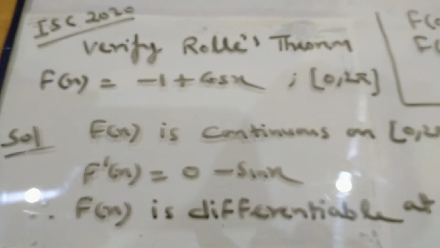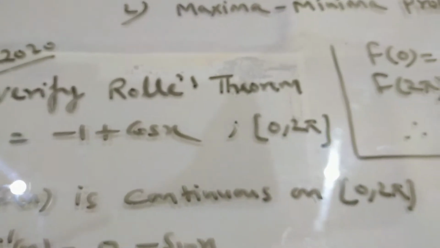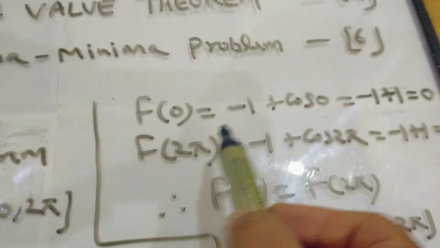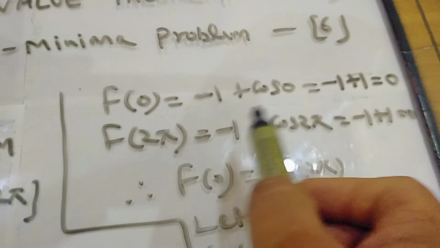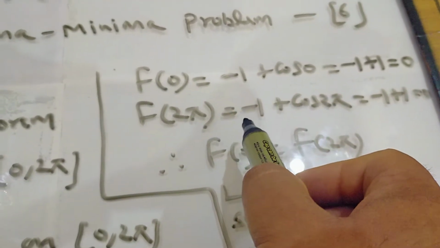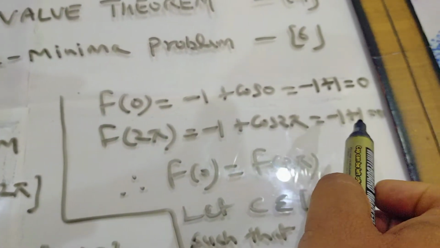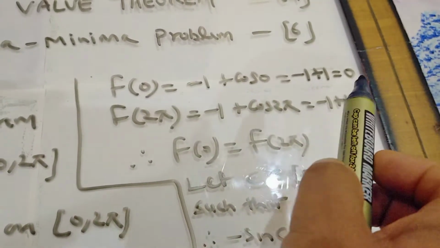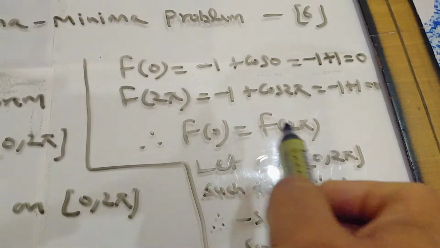Now in the next step, we have to find f(a) equal to f(b). Here 0 is a and 2π is b. So we find f(0), which is -1 + cos 0. Cos 0 is 1, so it gives the value 0. Similarly, f(2π) is -1 + cos 2π, which is also -1 + 1, so it is 0. In both cases the result is 0. Therefore f(0) is equal to f(2π), that is, f(a) equal to f(b), we have proved.